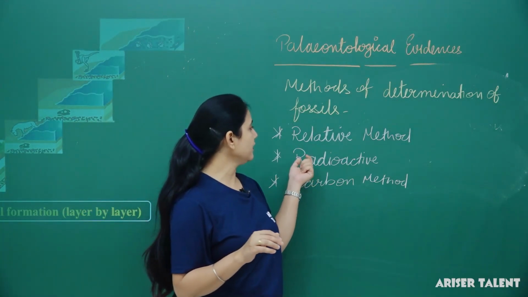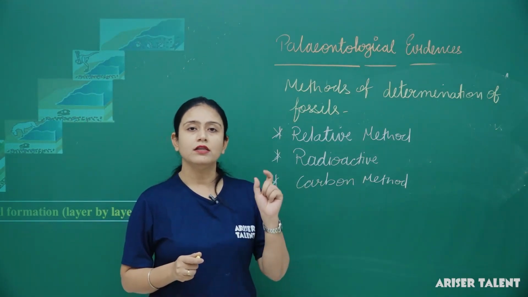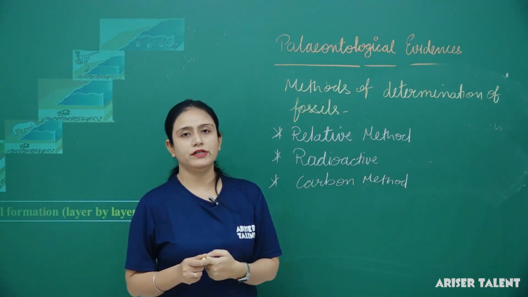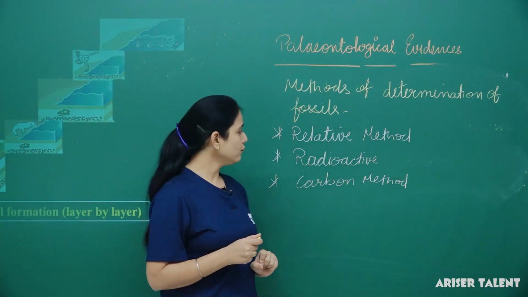Thus, in the relative method, when we dig the soil of a particular area, the layer in which we find the fossils defines their age.